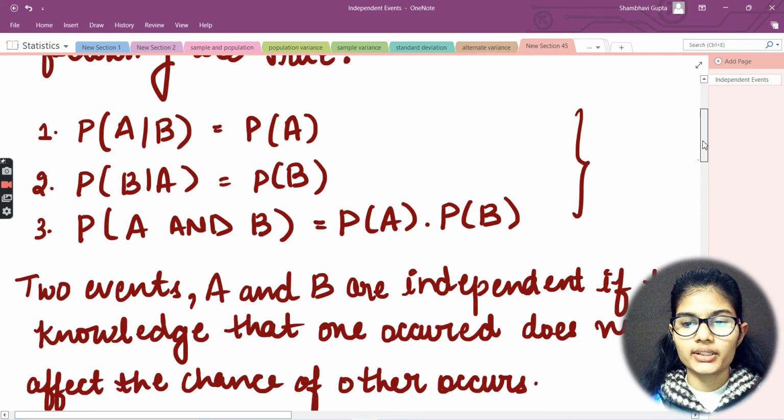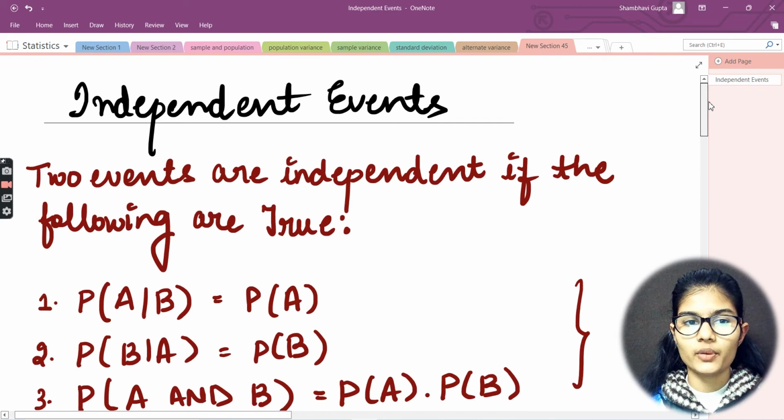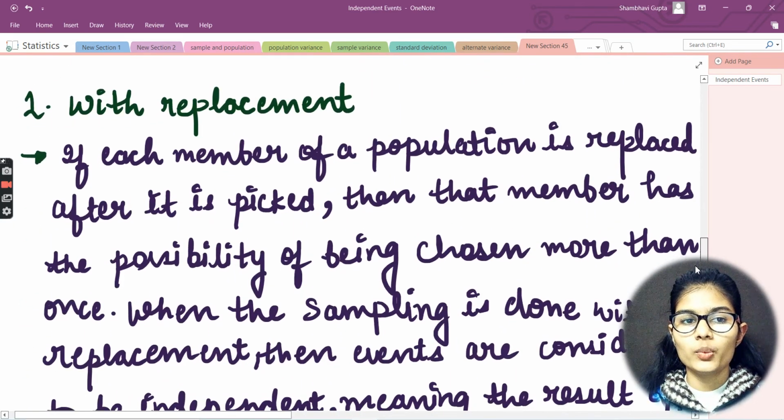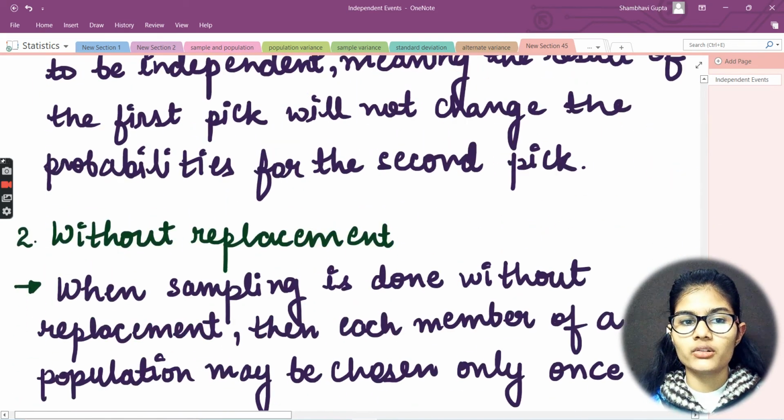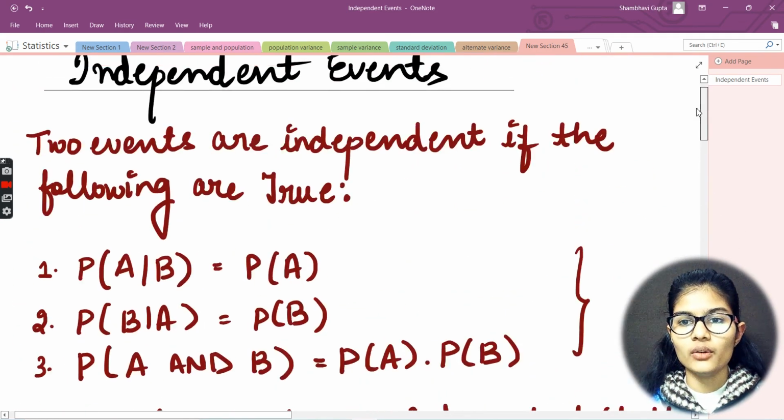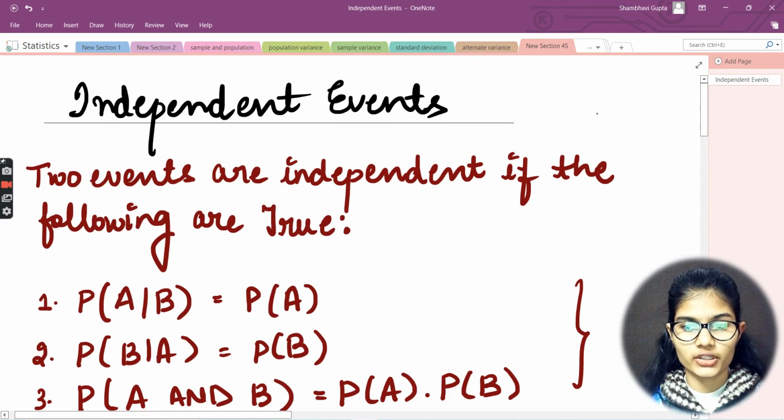Where we see that the events are independent, and for sampling as well, we have two techniques: the first is with replacement and the second is without replacement. Hope I'm very clear with that.